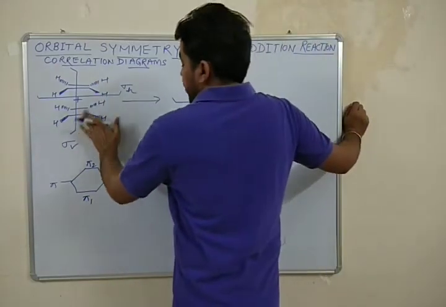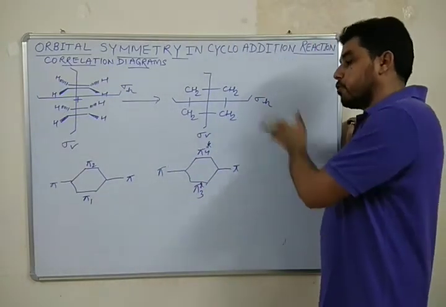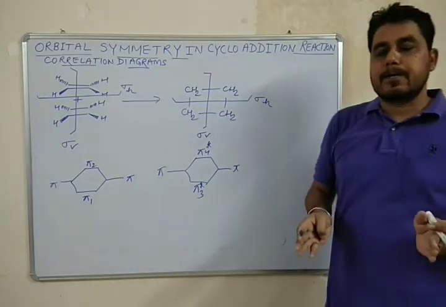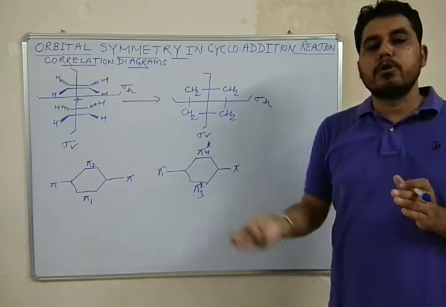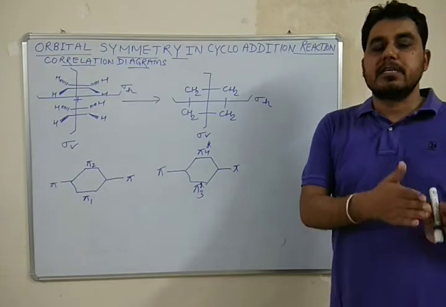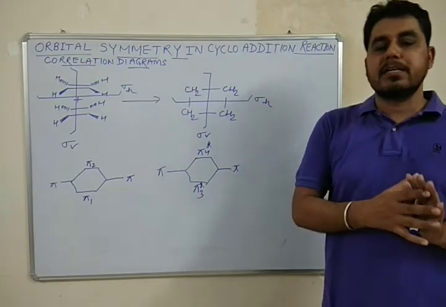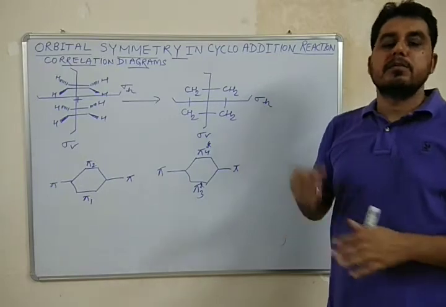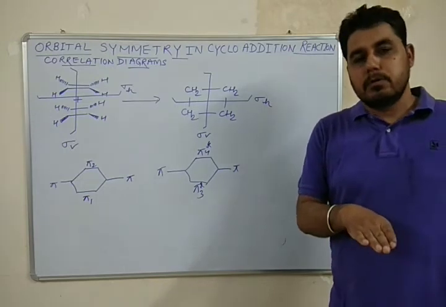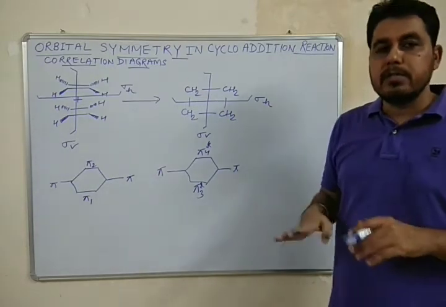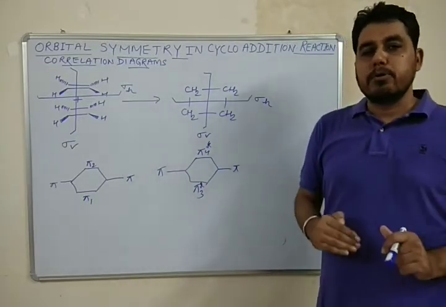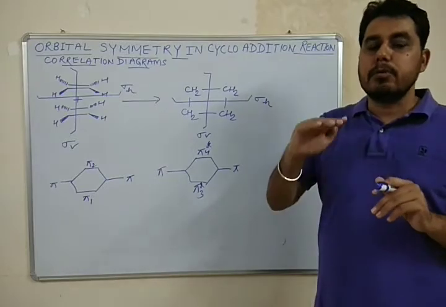So 4 atomic orbitals will form 4 molecular orbitals, and you know that when atomic orbitals take part to form molecular orbitals, we get an equal number of molecular orbitals. If n atomic orbitals are taking part, we get n molecular orbitals, half of which will be bonding and the other half anti-bonding. Bonding means the molecular orbitals have less energy as compared to the atomic orbitals, and anti-bonding means the orbitals have more energy.